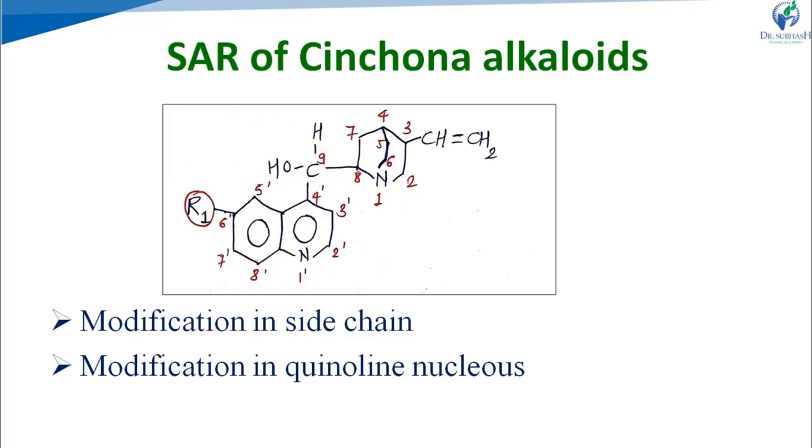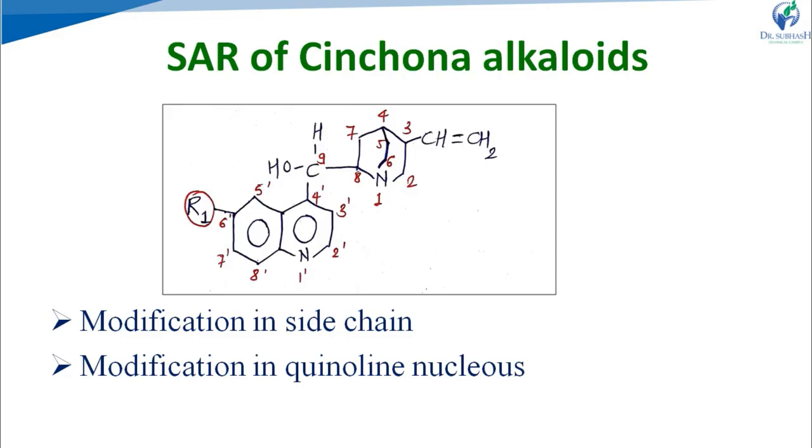Right? So these are the points related to the side chain. Right? First, asymmetry of the third and fourth carbon in the non-aromatic heterocyclic ring is not important for the activity. The distance between the nitrogen atom and the oxygen atom is important for activity, and the secondary alcohol group is important for the activity. Right? Now, modification in the quinoline nucleus.